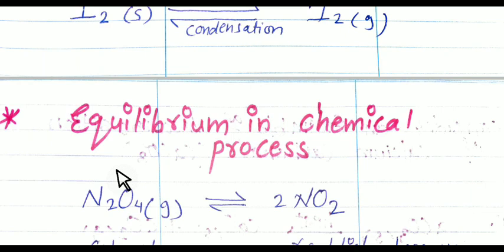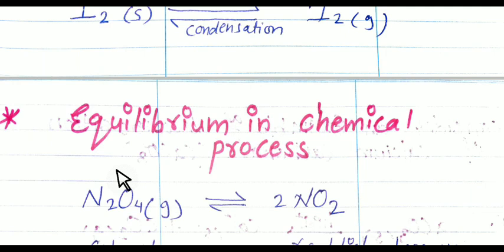Now observe this chemical equilibrium. When there is no change in the concentration of reactant and product, it means the concentrations are constant. So we can say that the rate of forward reaction is equal to the rate of reverse reaction.